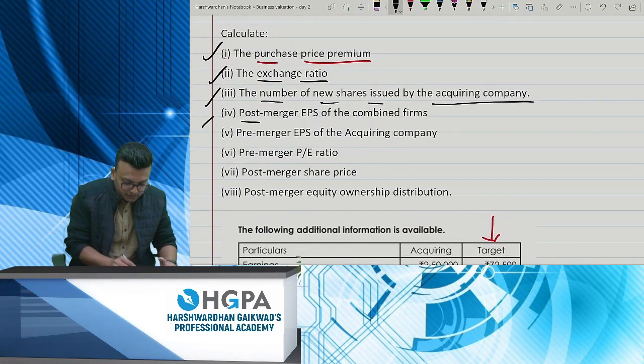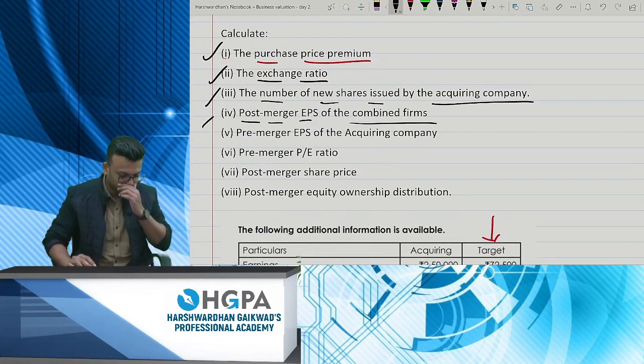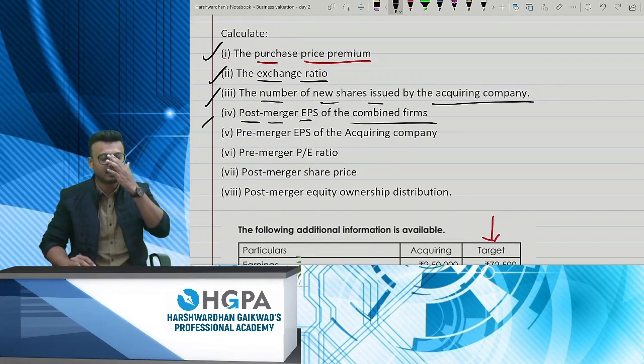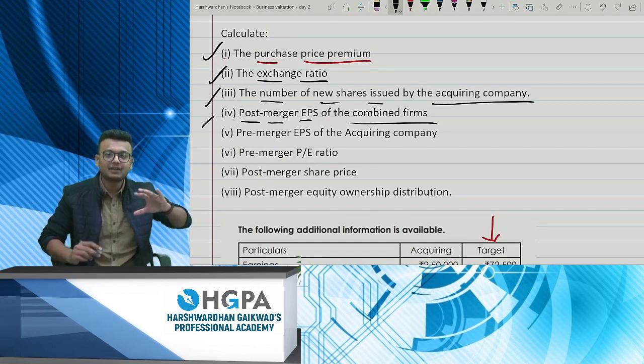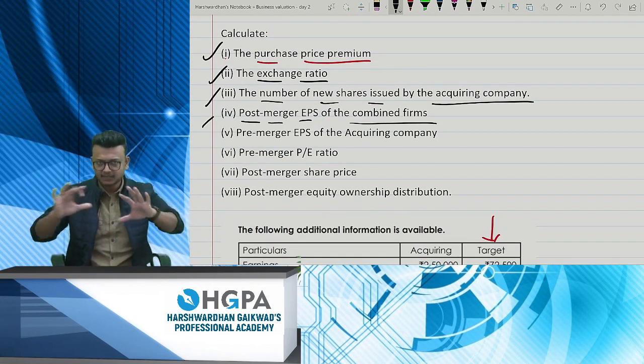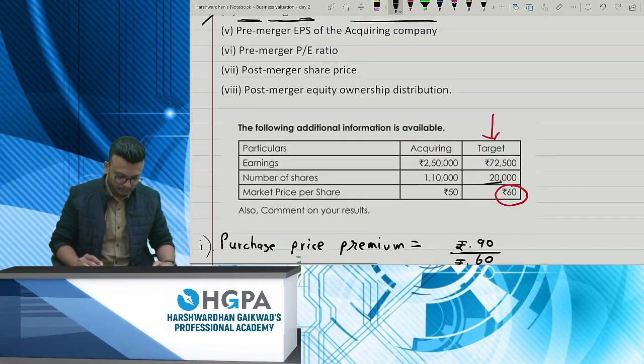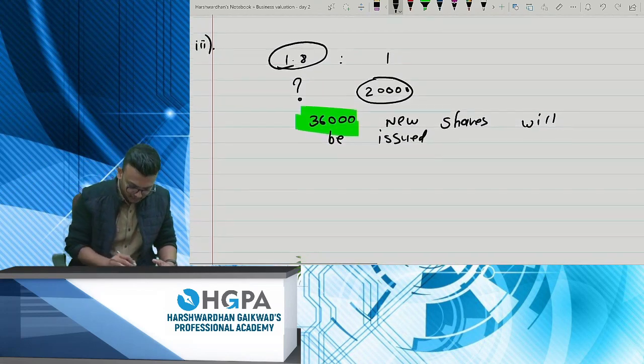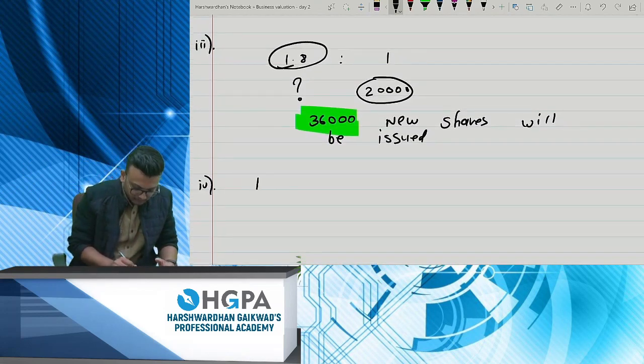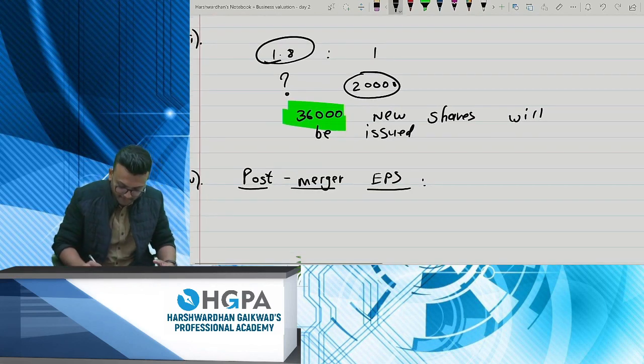Fourth, post-merger EPS of the combined firms. What do you mean by EPS? Earning per share. How do you compute EPS? Total available earnings to the equity shareholders, that's the numerator, divided by total number of shares. Post-merger EPS. Now, first I'll write the formula first.